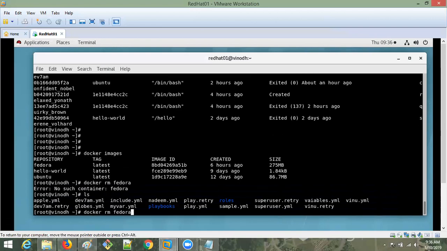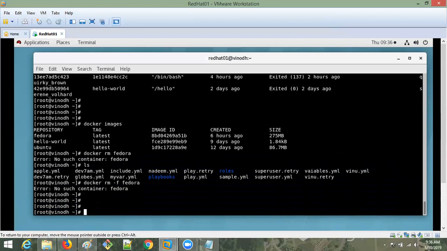One second. Oh, Fedora, there is no such file only. Okay. Let me download another, like CentOS.